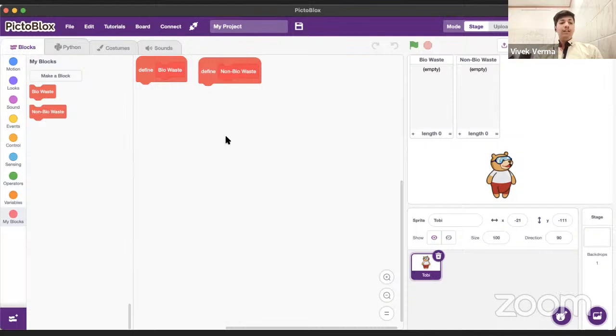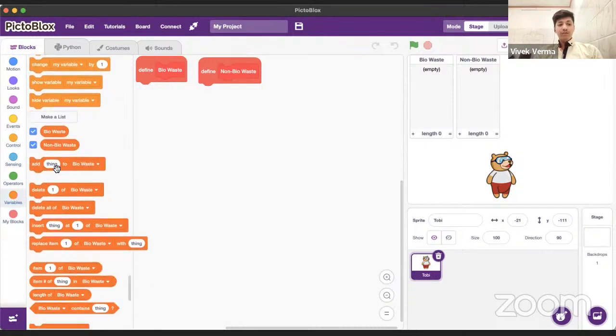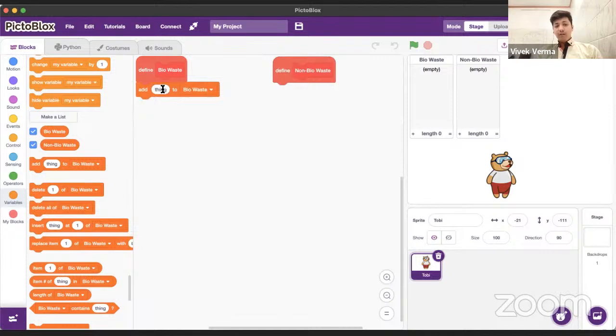Now we have to add the list items. How to do that? We will go back in variables. So you can see that there is one block which is add thing to bio waste. Okay, so now I will give two examples for each waste and you have to give me the others. So paper can be bio waste.